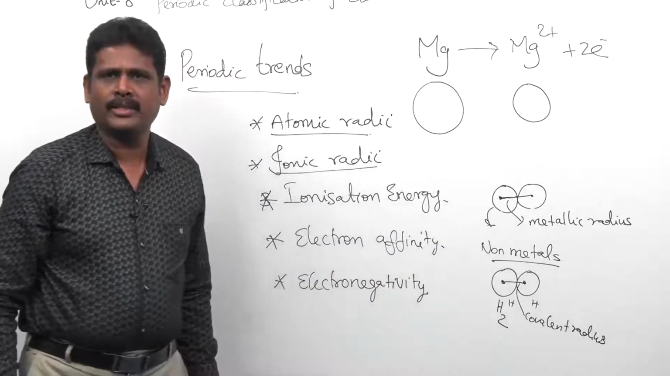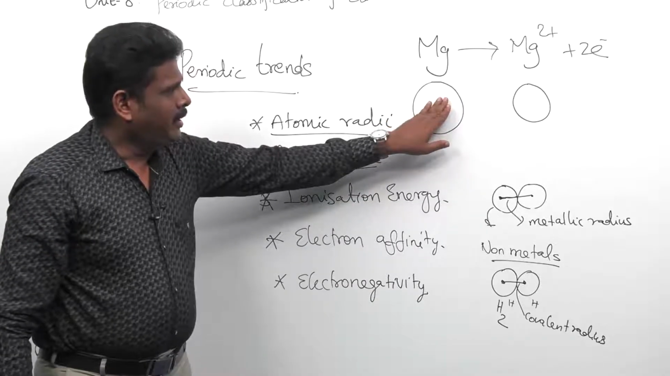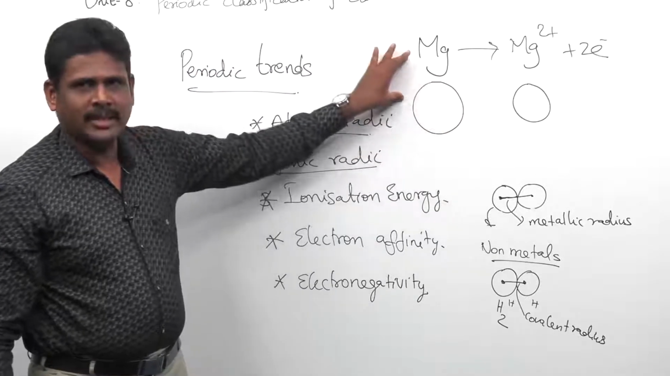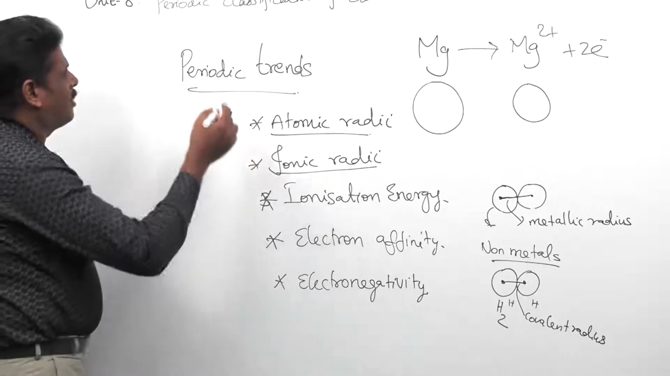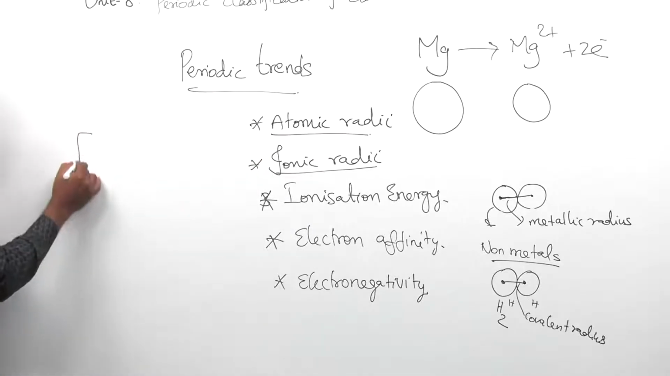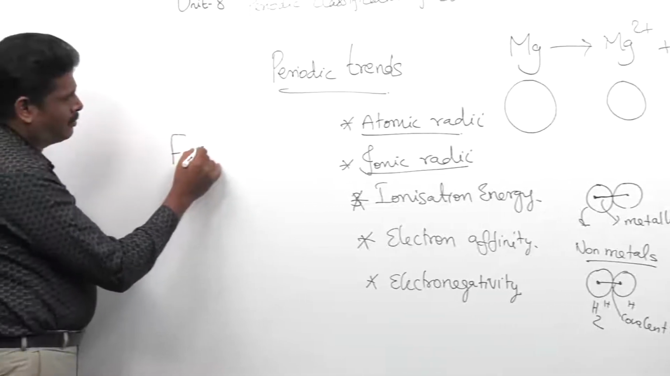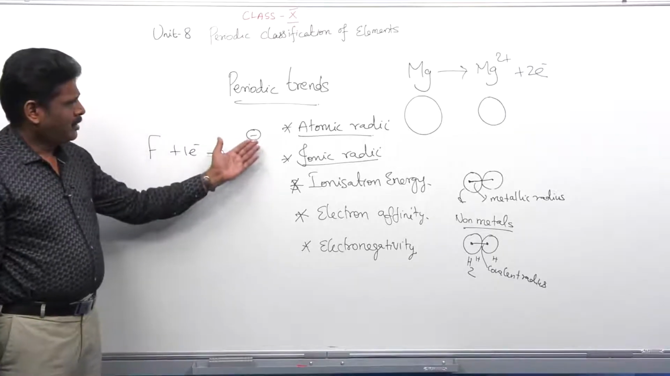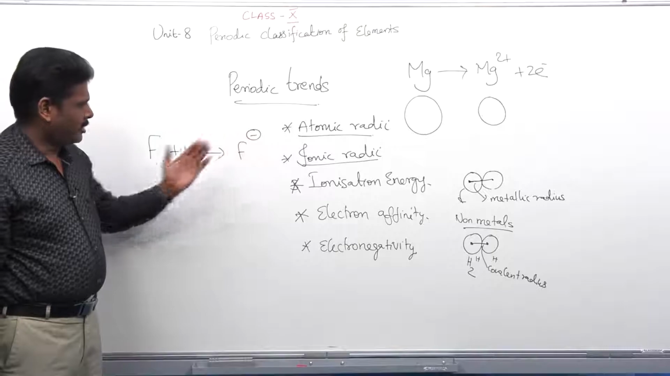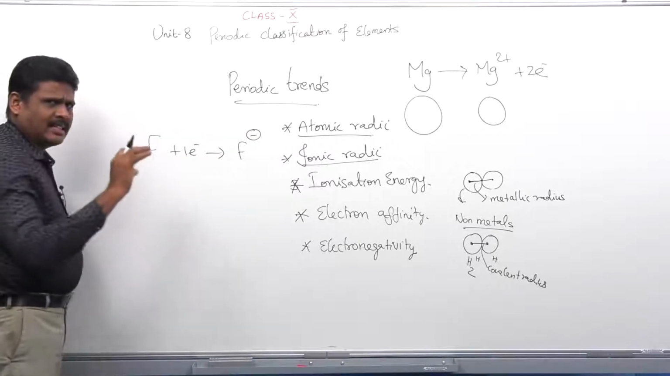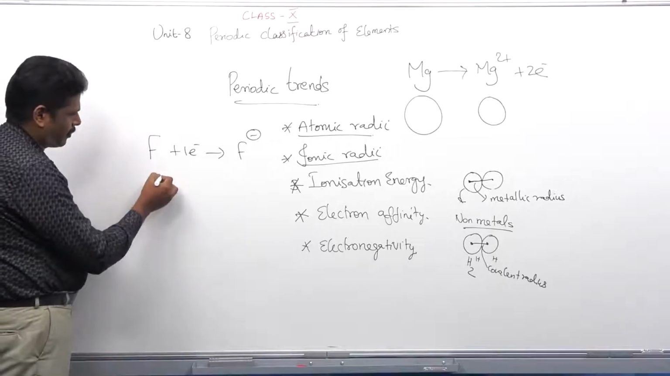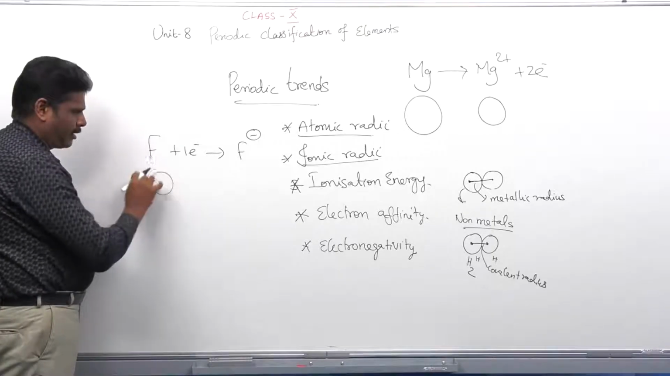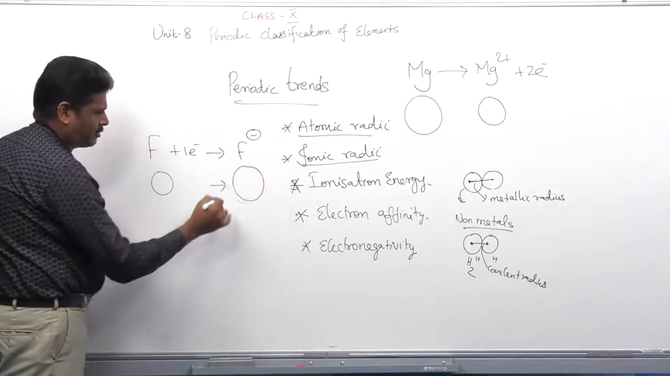So, now we understand that any atom after losing an electron, its size decreases. In the case of an anion, let me see now. Fluorine after gaining an electron will become F minus. As we know, this anion is electron rich. Now we see what kind of size change happens. The fluorine atom is somewhat this size. After acquiring one electron, it becomes somewhat bigger.